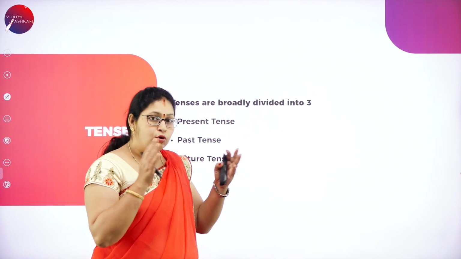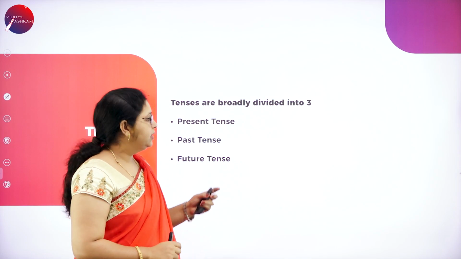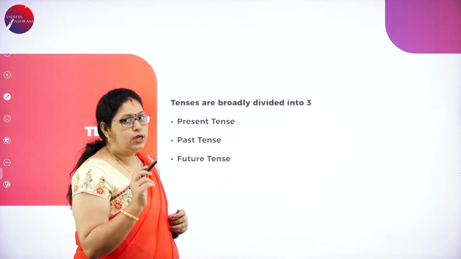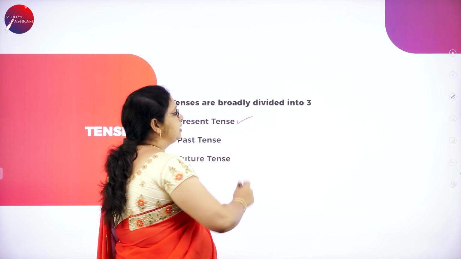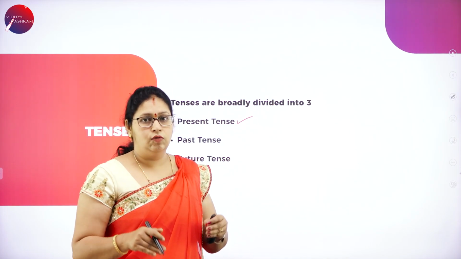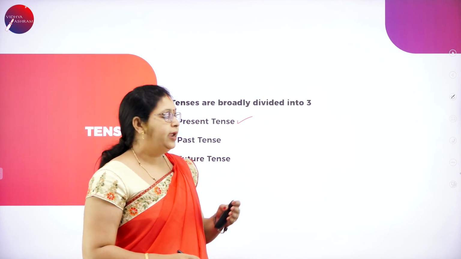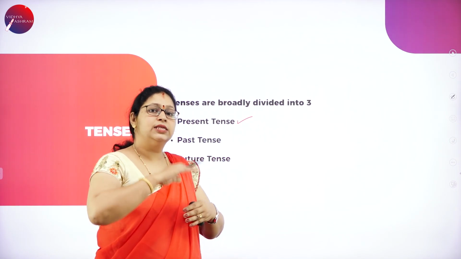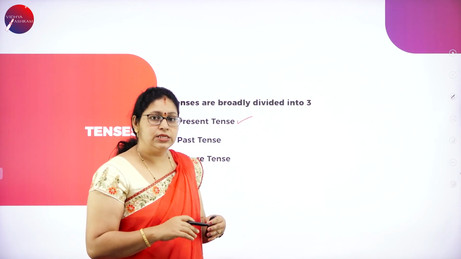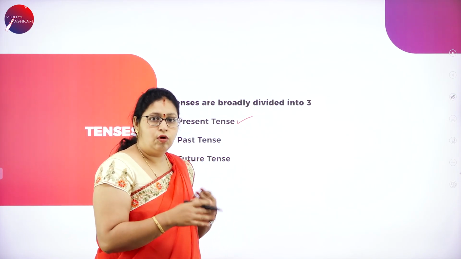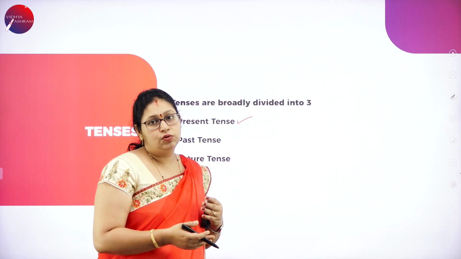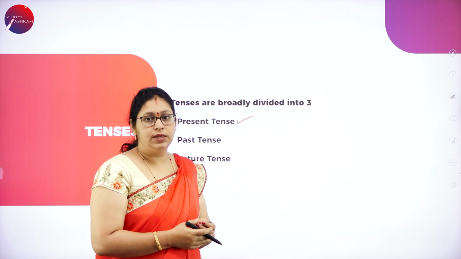Tenses are broadly divided into three: present tense, past tense and future tense. Present tense tells us the action happening now. Past tense is used to tell which incident has already happened, which has already gone through. Future tense is the prediction. So, we will predict what will happen in the future.